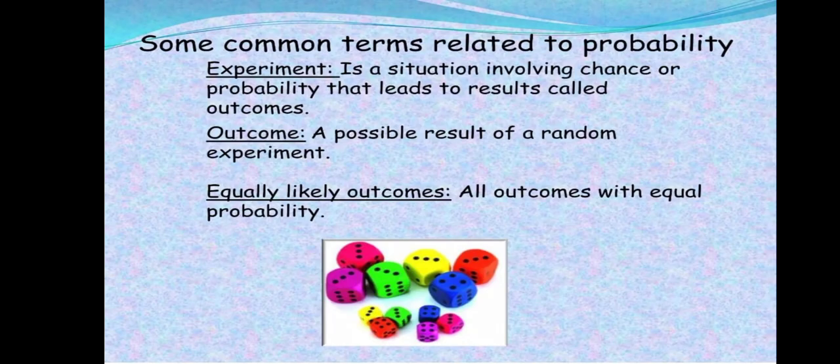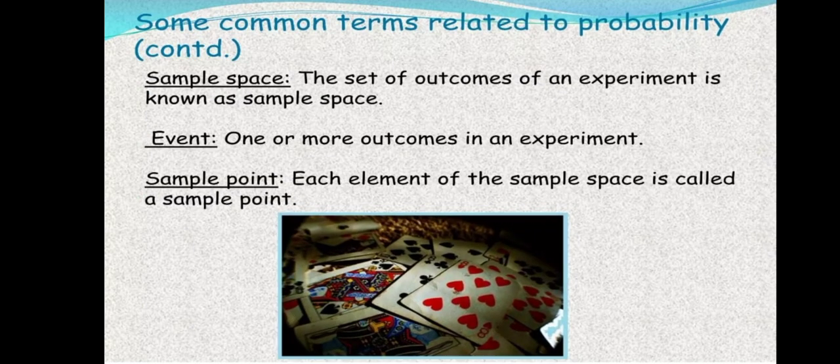And equally likely outcomes: suppose you have two events, a dice and a coin, or you roll two dice. From the first dice you can get one, two, or three, and from the second dice you can get one to ten. If the probabilities match, then they are called equally likely outcomes. Now there are also some common probability related factors like sample space, event, and sample point.